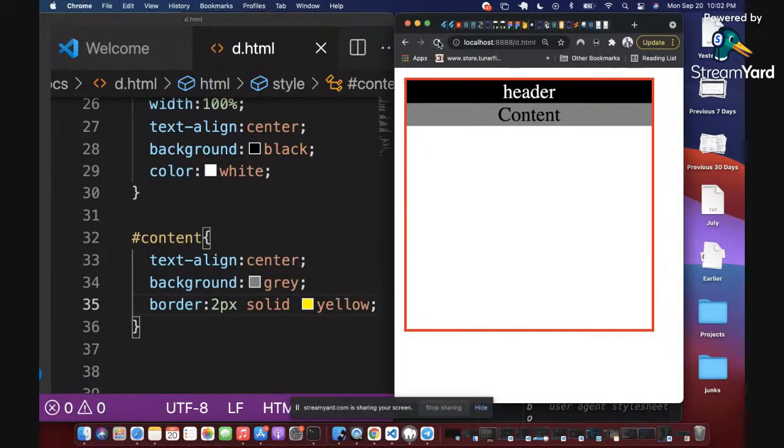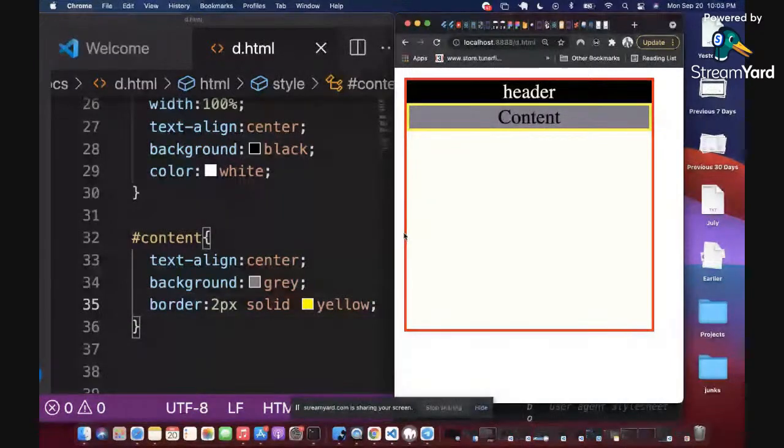We're almost done with this class. So look at it. So we've introduced a border, right? So look at this now. Let me explain again. This gray area is the content, right? The yellow line is the border, right? And then this red outer line is the container. The space between the content and its own border is called padding.